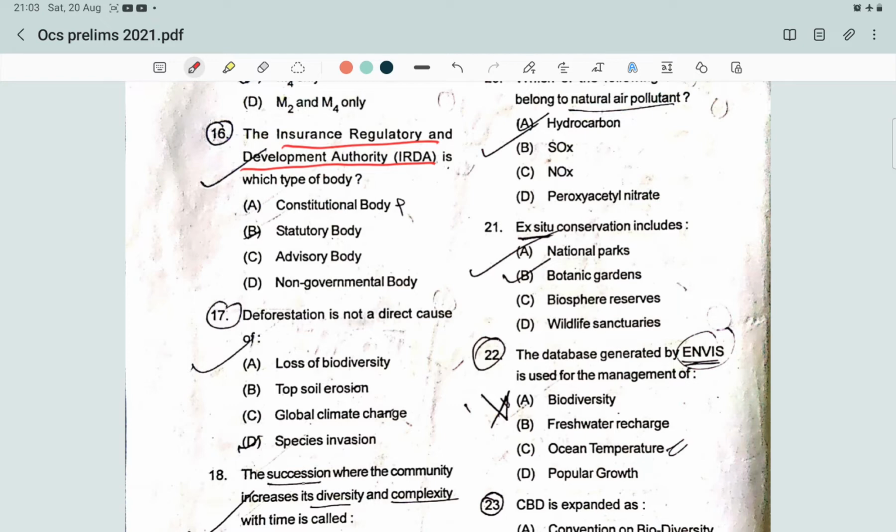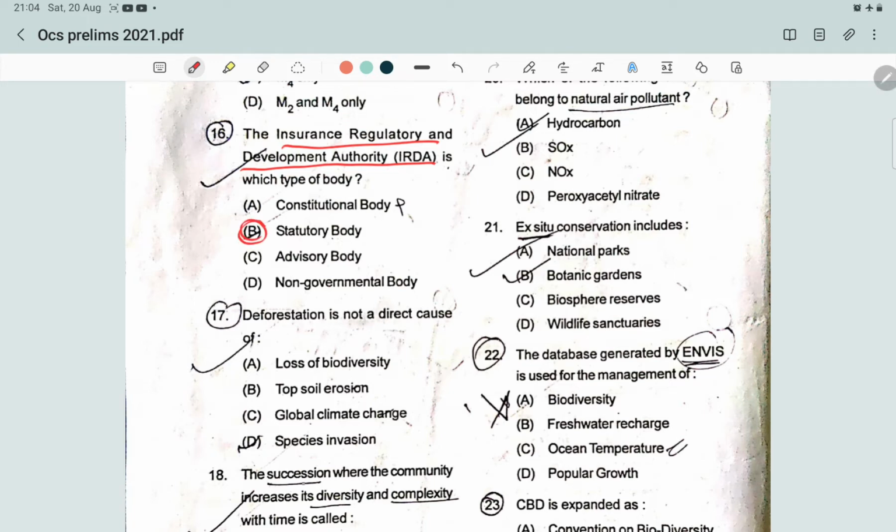And here the Insurance Regulatory Development Authority is formed under an act of the parliament, that is the Insurance Regulatory and Development Authority Act 1999. This body is for overall supervision and development of the insurance sector in India. Hence the correct answer will be the statutory body.